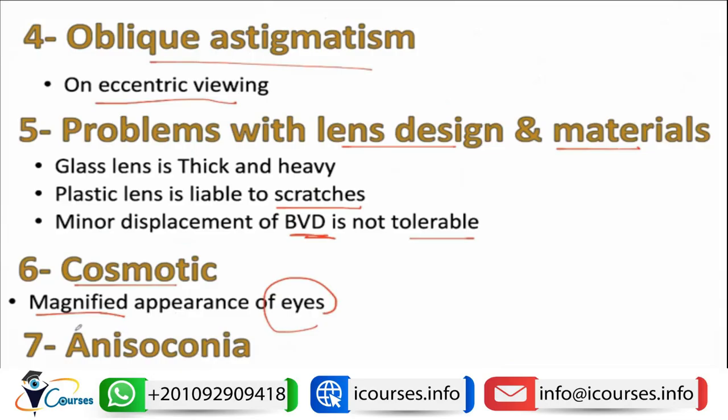Also, another problem with the spectacle correction of aphakia is aniseikonia, in that both eyes will have different retinal image sizes. The emmetropic eye will have normal image size, while the eye with the spectacle will have a larger image size, causing a relative spectacle magnification of about 30%.